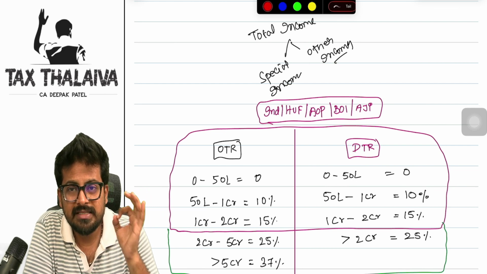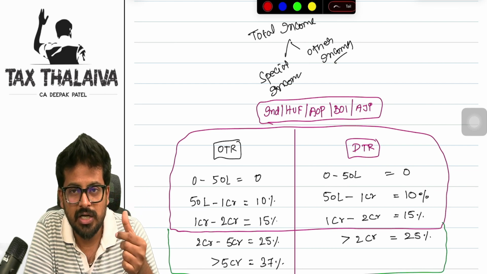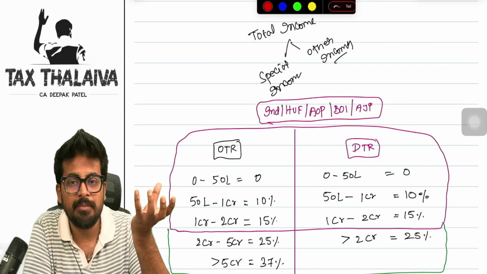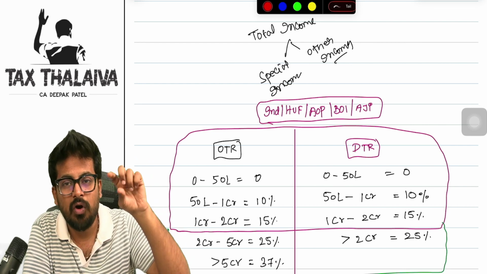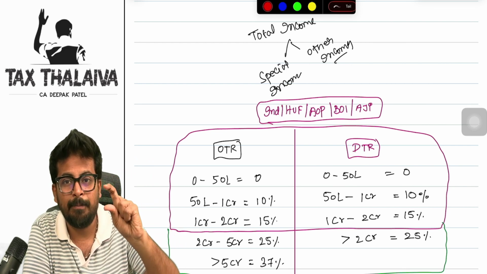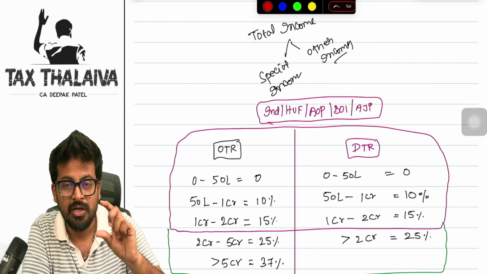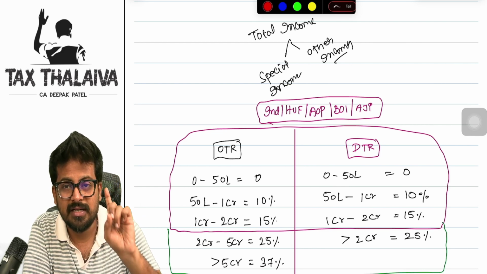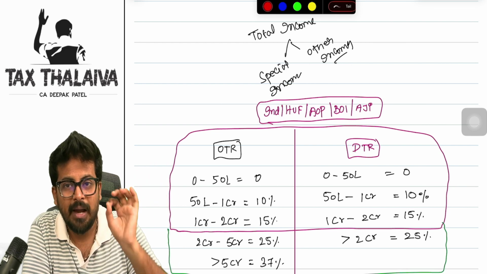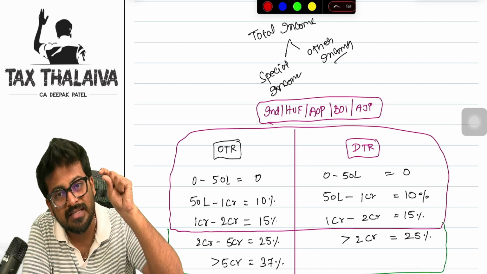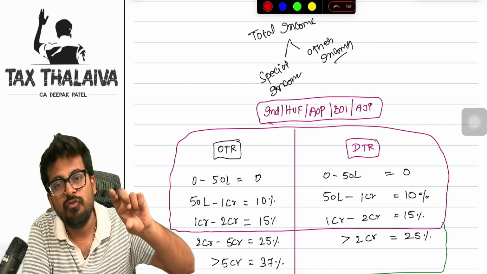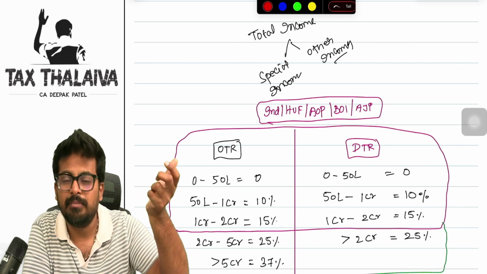So these two put together, we can call it total income. Now, whenever you levy surcharge, you have to look at the total income amount, because depending on your total income amount, you will decide what surcharge rate to apply on the base tax liability. Remember, we never apply surcharge on the total income. We apply surcharge only on the basic tax liability. But in order to check the surcharge rate which is applicable, we have to look at the total income amount.